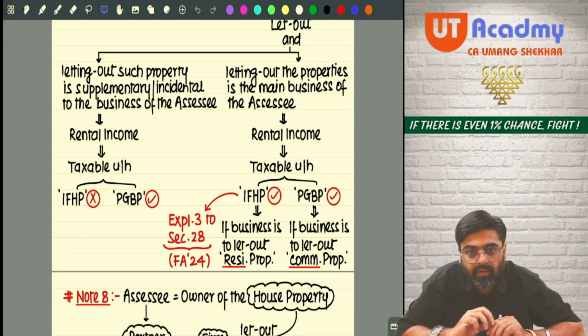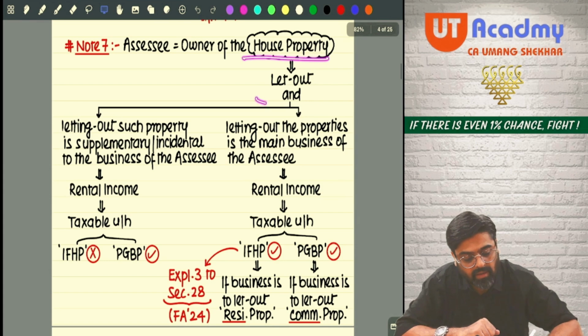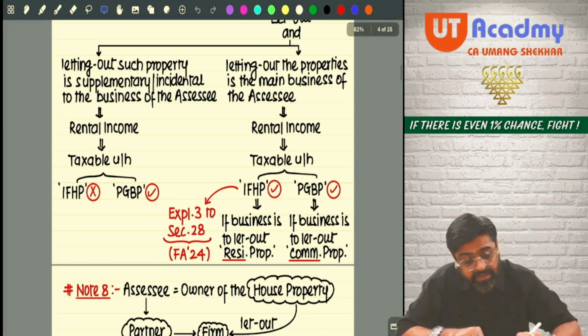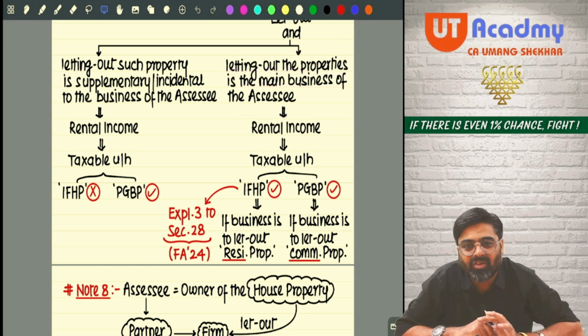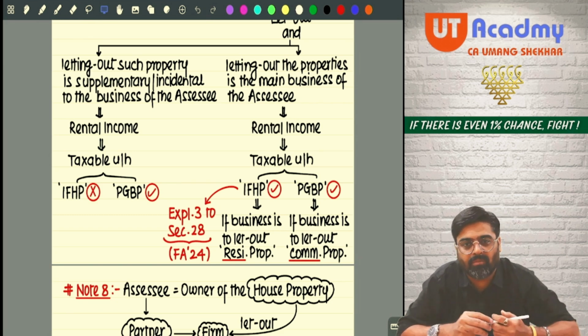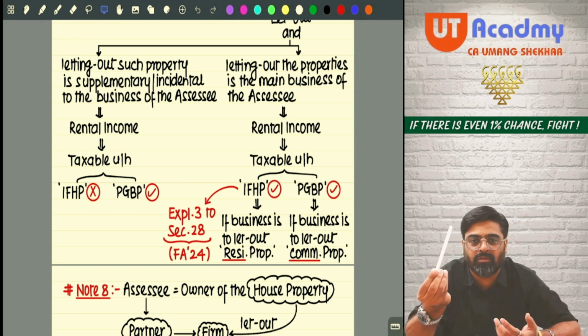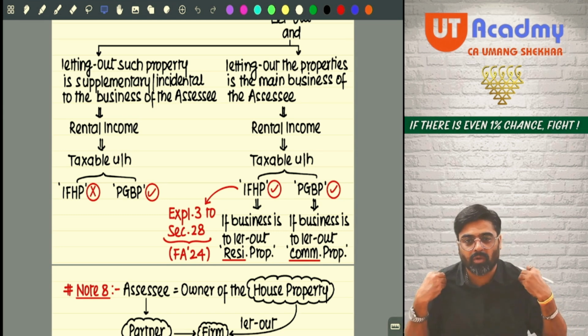Sure. Now tell me, what if I am the owner of a house property and the house property is let out, and letting out the properties happens to be the main business activity for myself? See, people do various types of business activities. I can have a business activity of buying and selling this pen. I can have a business activity of buying and selling clothes.